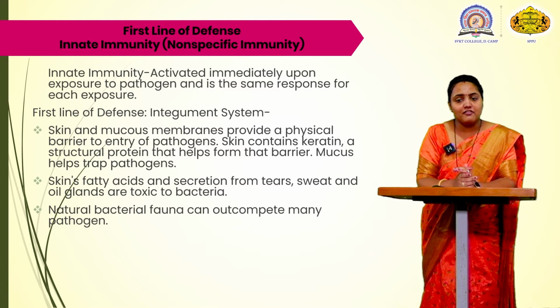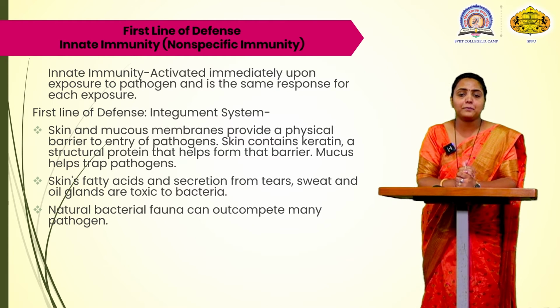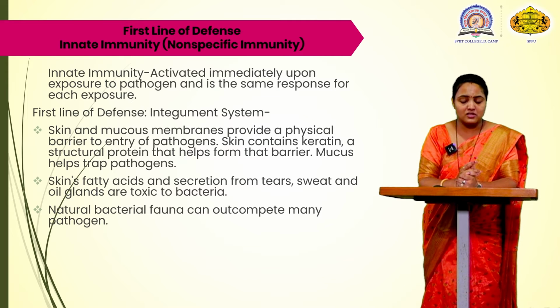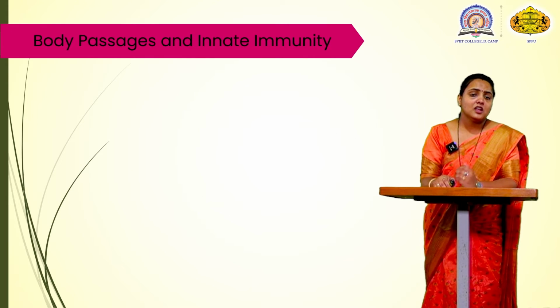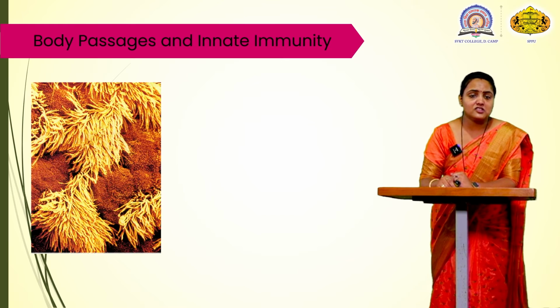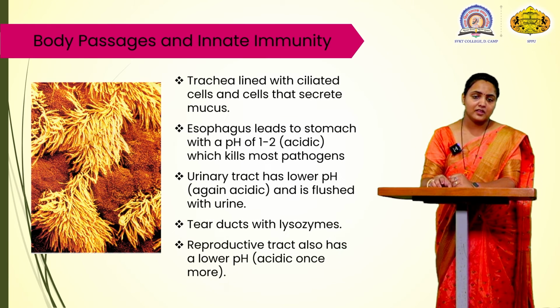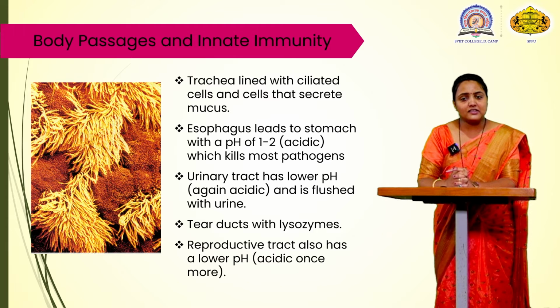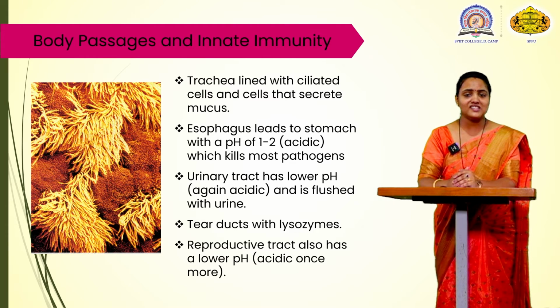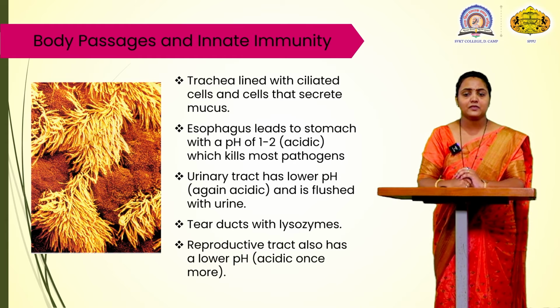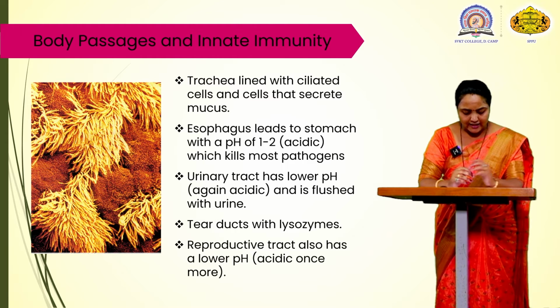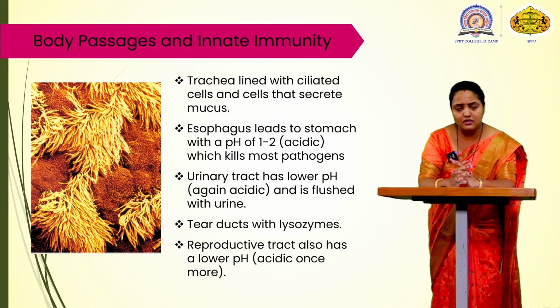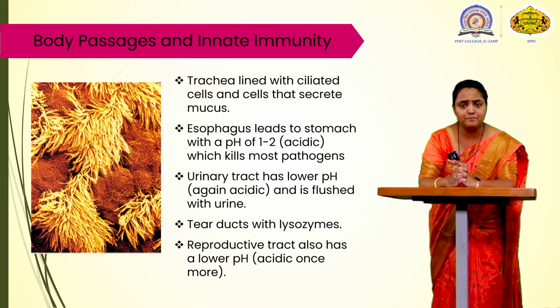Natural bacterial flora can also outcompete many pathogens, and it is present in the body from birth. Now we are going to see the body passages and innate immunity. You can see in the figure that the trachea is lined by ciliated cells. You can see the yellow and orange part. The trachea is present in the respiratory system.